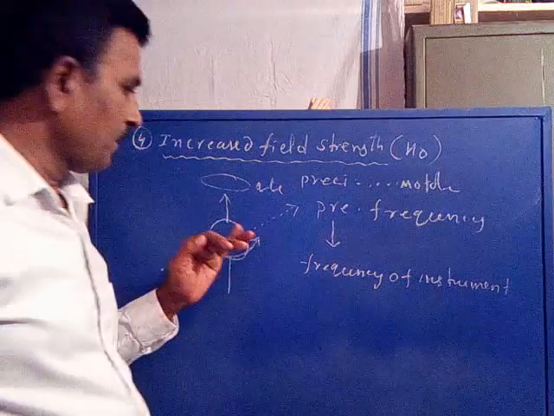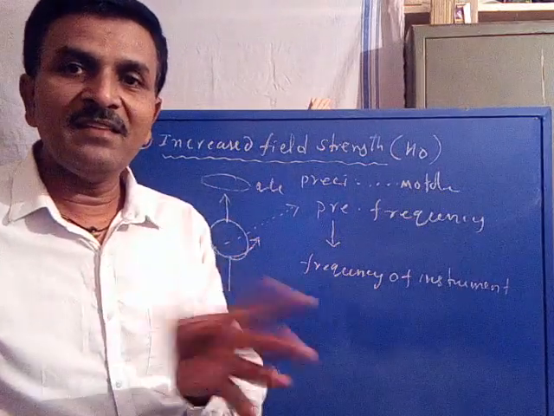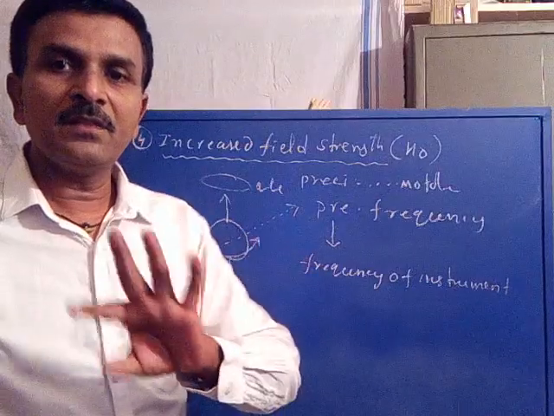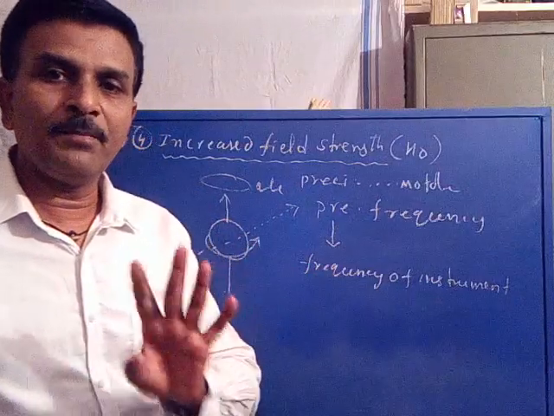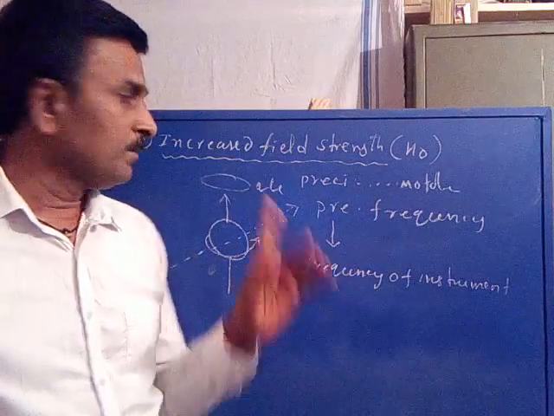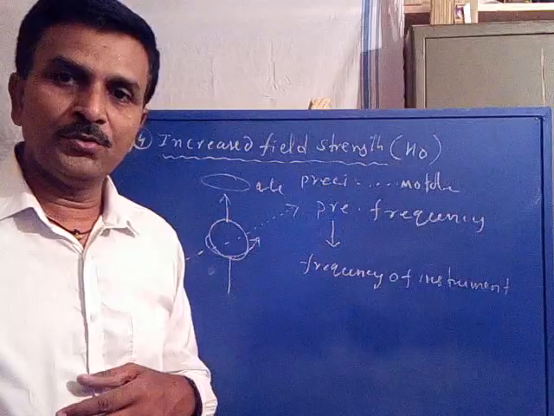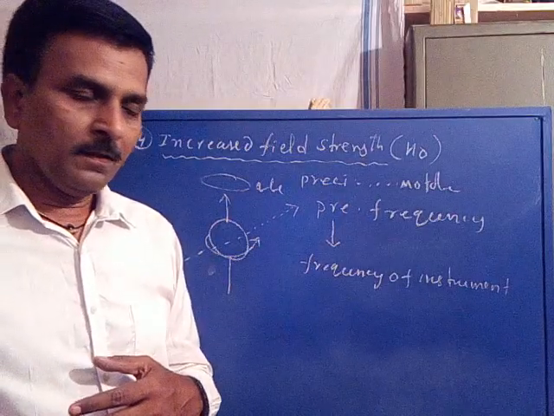Are you following? A spin active nuclei precesses in a bent manner with some speed, called precessional motion and precessional frequency. Then a certain amount of its own secondary magnetic field is produced for that nuclei.